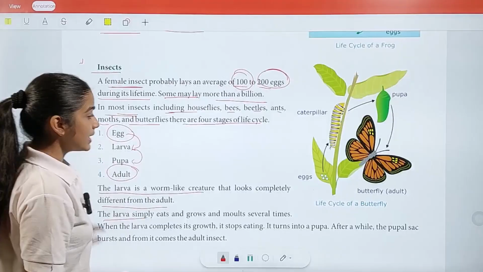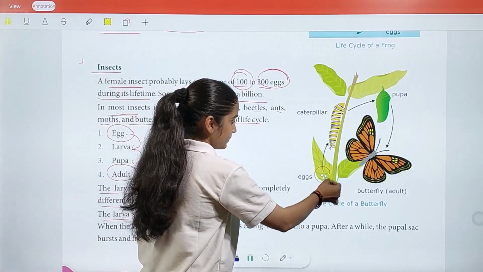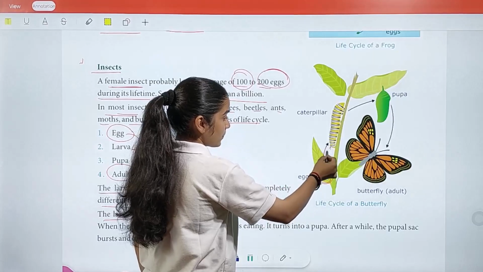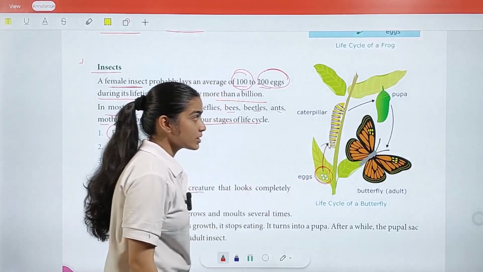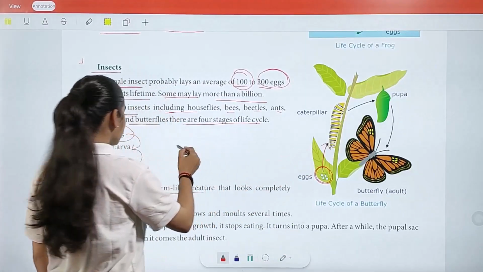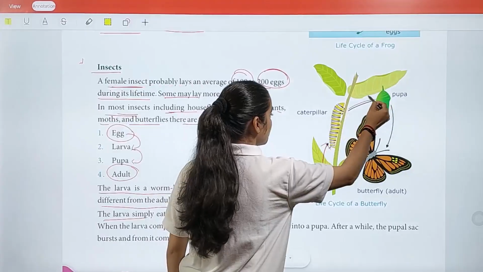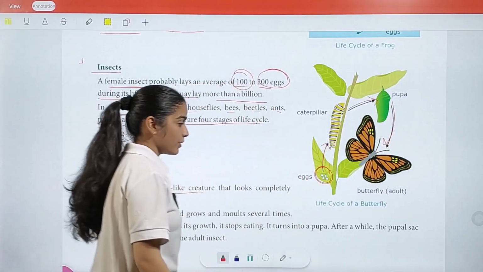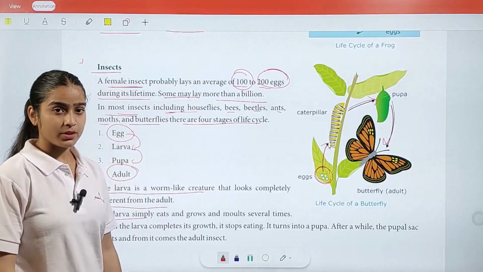So what we understand, this is your egg, right? It is further converted into your larva. And this larva, you can also say caterpillar. And after this caterpillar, it will further be converted into pupa. And this pupa will further be converted into a butterfly. So this is your life cycle for a butterfly.